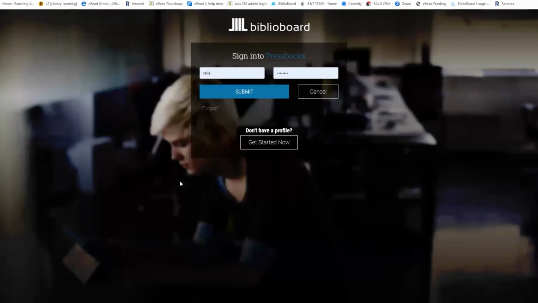Now this is where, if you do not have a Pressbooks account, you are going to need to register for one. And again, I think the only thing that you're going to need in order to register for a Pressbooks account is an email address. So as long as you have that, you get all signed up, go ahead and click Submit to log in.